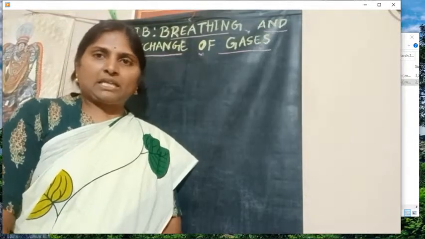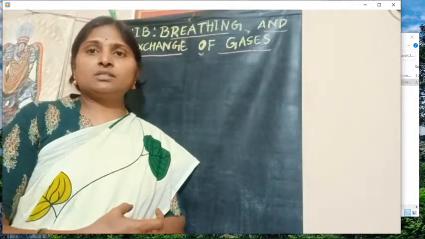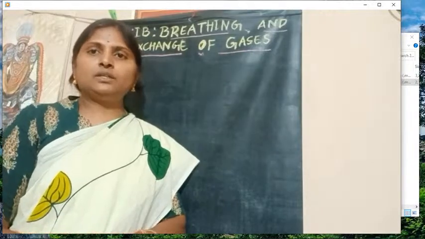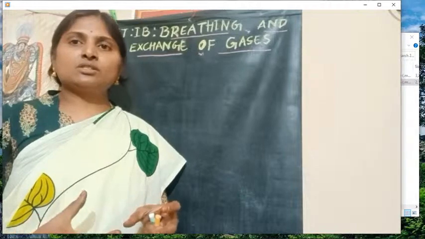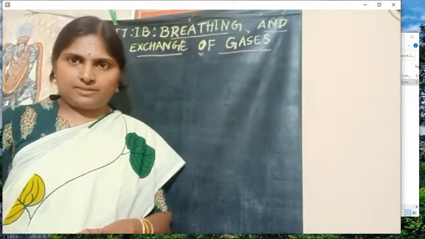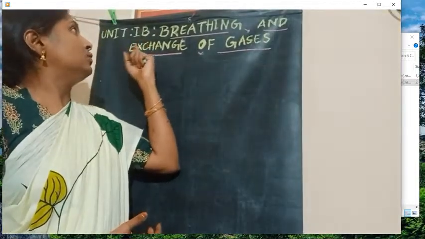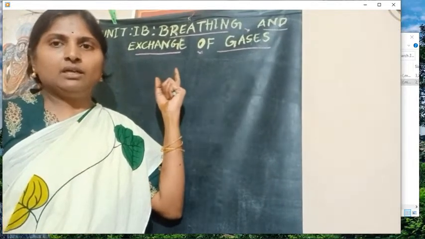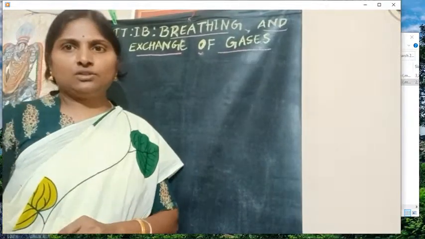So here in each topic, we are discussing different systems of human beings, which you have already learnt in your 10th class. First of all, we are discussing the structure of each and every system and then the functioning of each and every system. So in the first unit, unit 1B. In the first unit, there are 2 lessons, 1A and 1B. So 1A is deleted. So 1B, breathing and exchange of gases.